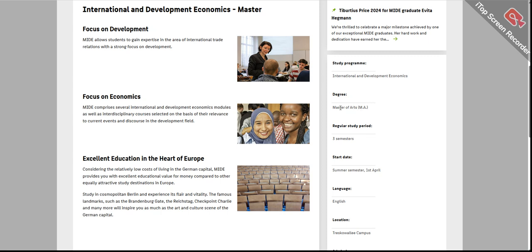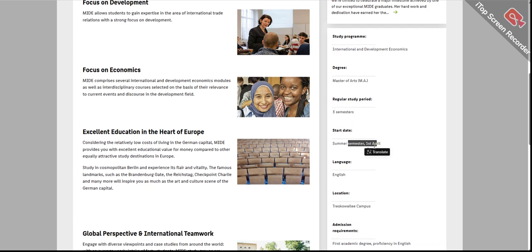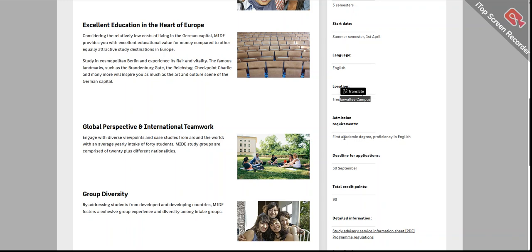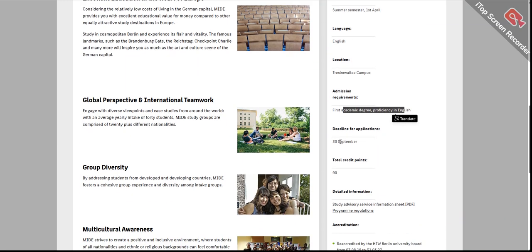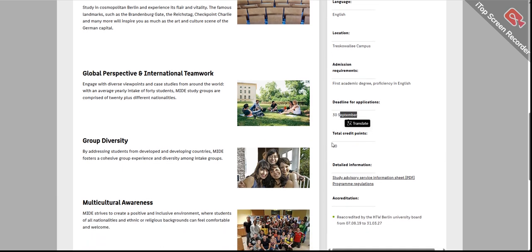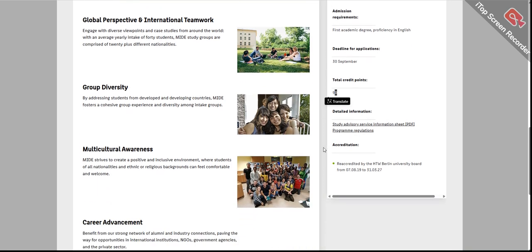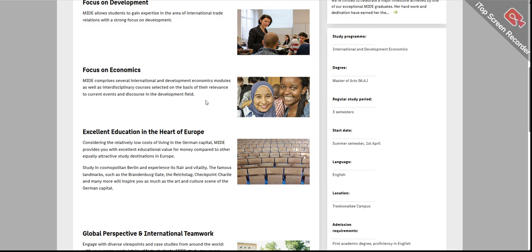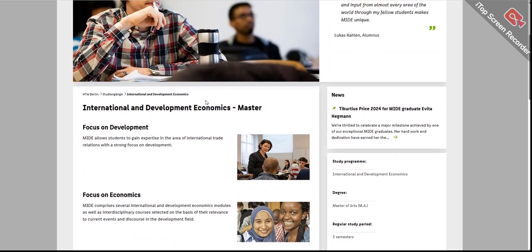They are offering a Master of Arts degree, and the regular study period is 3 semesters. The start date is 1st April. The language is English, and this is the location of the course being offered. What are the admission requirements? They have written that over here as well. The deadline for application is 30th September. Total credit points is 90. They have written each and everything very clearly, so you should not be confused.